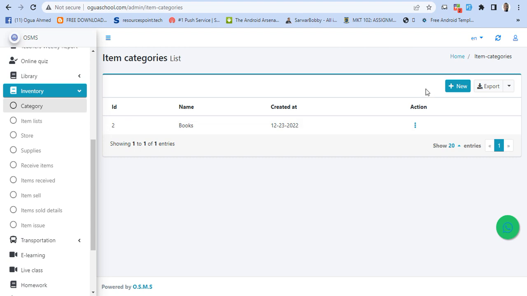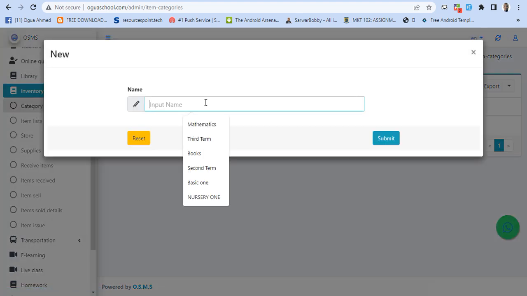So if you want to add more categories, you click on new. Let's say I want to add a category for markers.